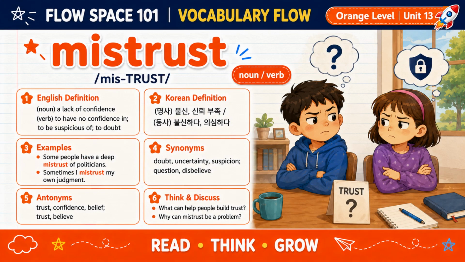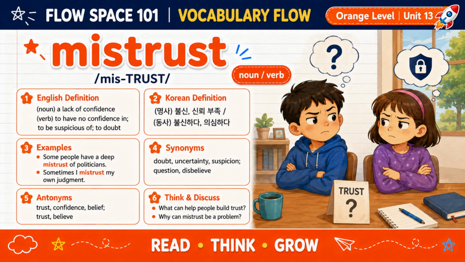Our next word is mistrust. Say it with me, mistrust. Mistrust can be a noun and a verb. As a noun, mistrust means a lack of confidence. As a verb, mistrust means to have no confidence in someone or something, to be suspicious of, or to doubt.